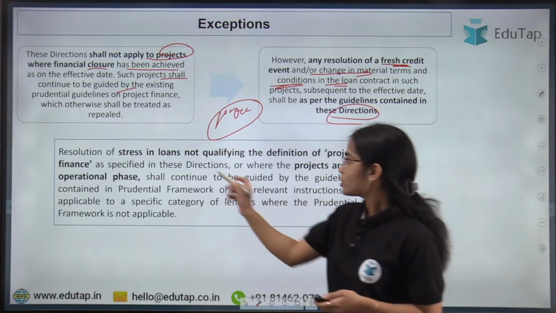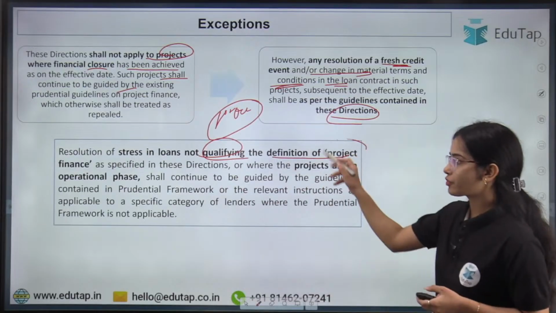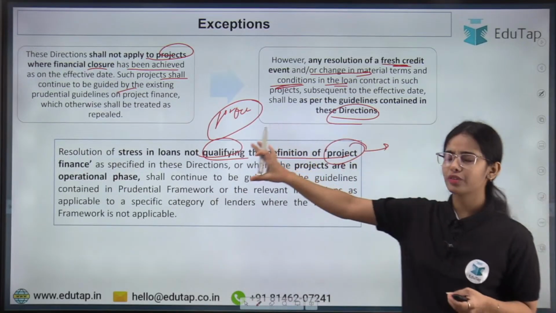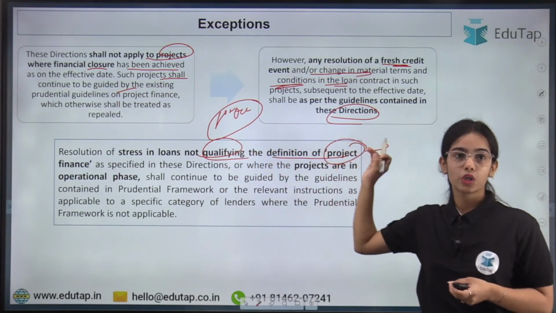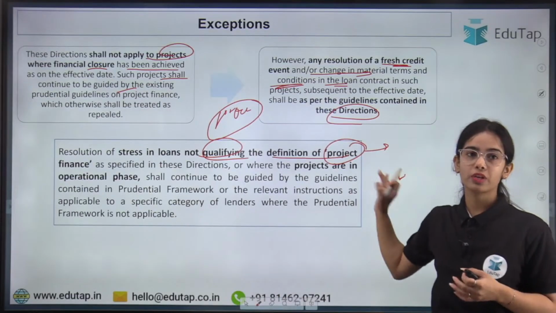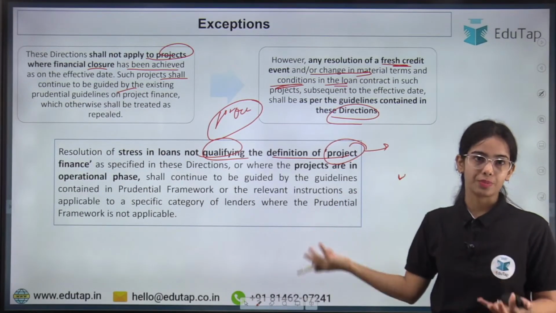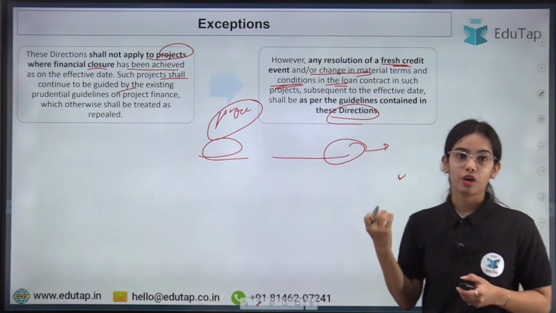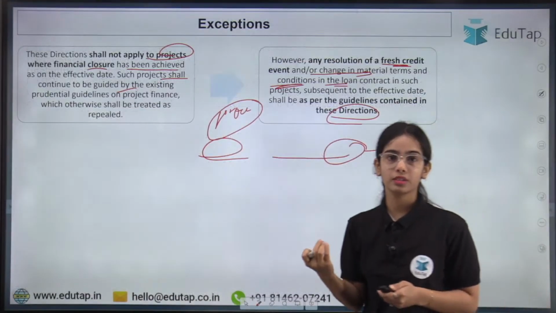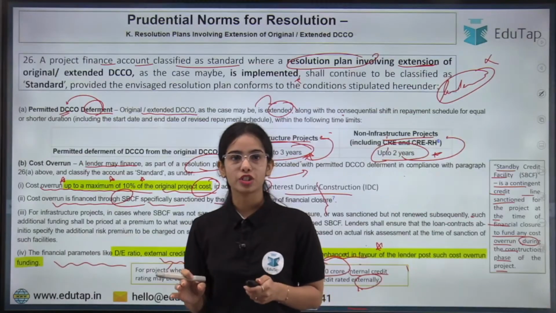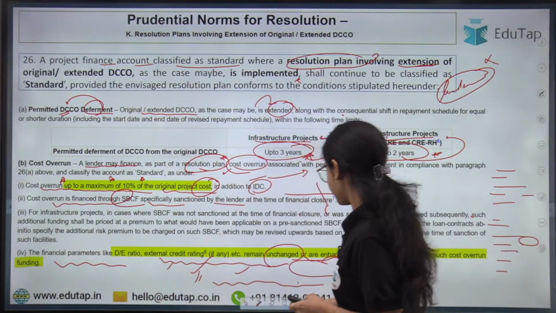Resolution of stress in loans not qualifying the definition of project finance: if the loan is not qualifying the definition of project finance, it will not come under the new directions. So these are the exceptions of the directions. Any confusion, anyone? So let's just summarize the prudential norms for the resolution.